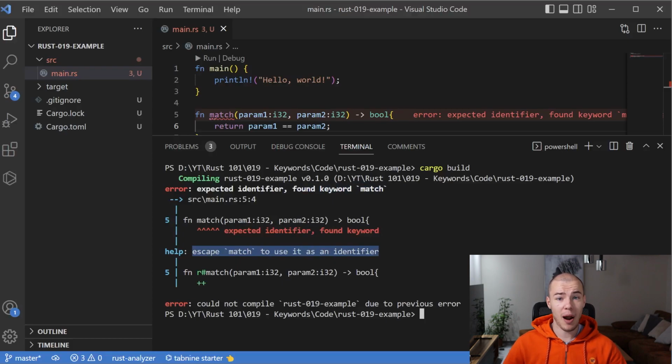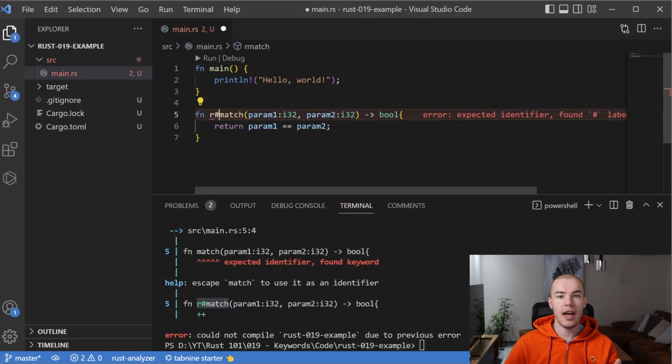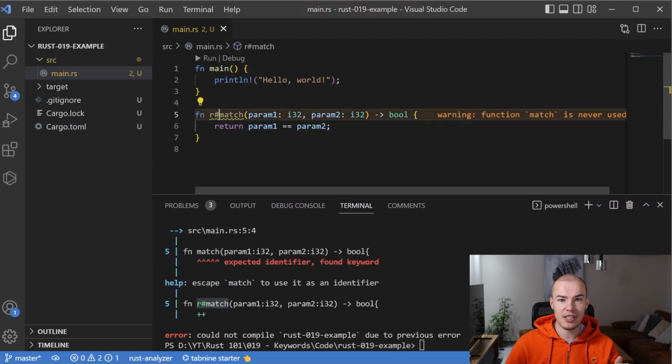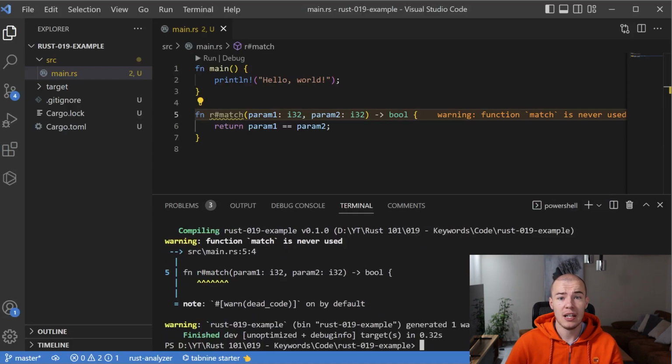And you can see that the compiler is already suggesting us to introduce this wildcard called r#. And that's the prefix that I mentioned that is going to allow us to use keywords as identifiers. So let's try it in action. And after we have added this prefix to our match function, you can see that it seems to be working perfectly fine. The compiler does not complain any longer.